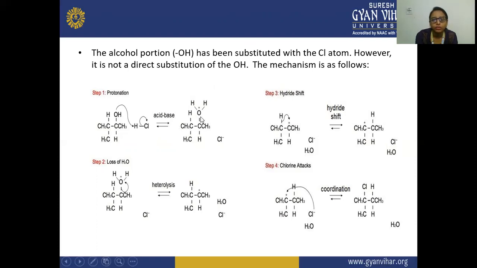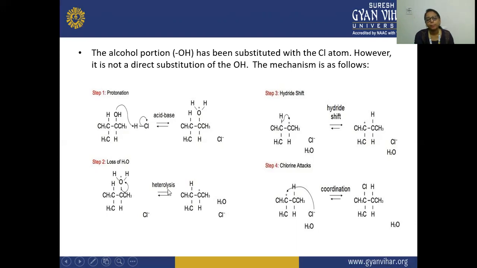After that, in the second step, you will see there is a formation of a water molecule, H2O, and this H2O will be removed. So in the second step, there is a loss of the water molecule, and this oxygen will withdraw electrons because it has the positive charge and it is also electronegative. It will withdraw electrons from this carbon atom, and this carbon will get the positive charge.